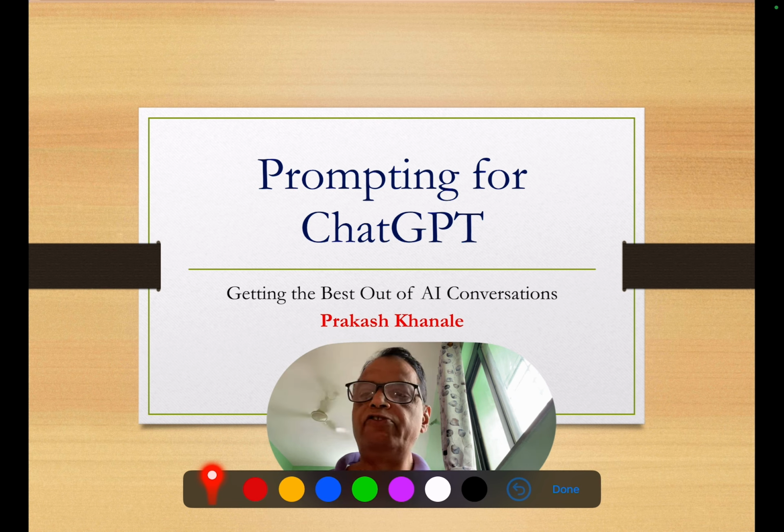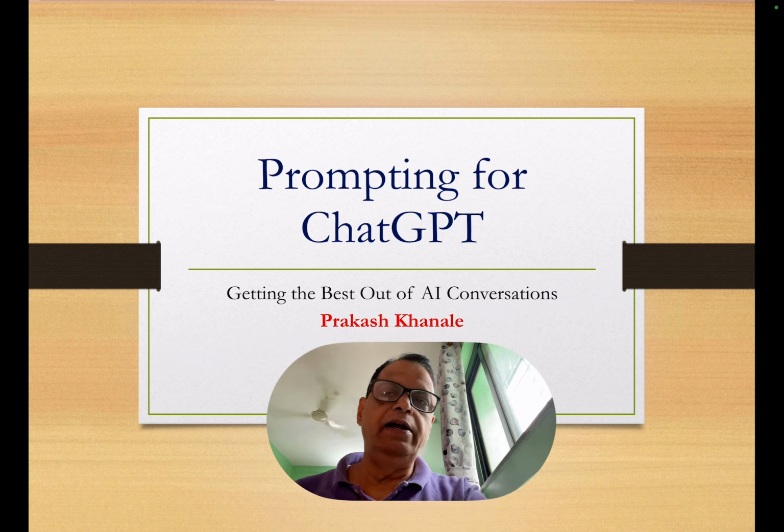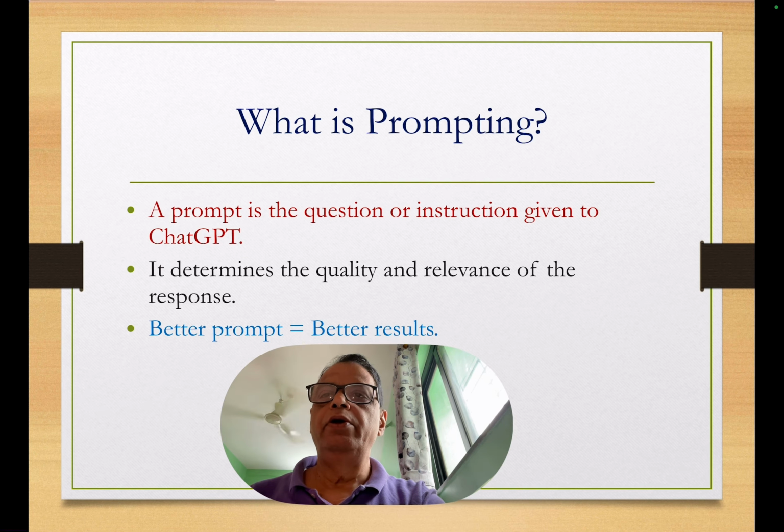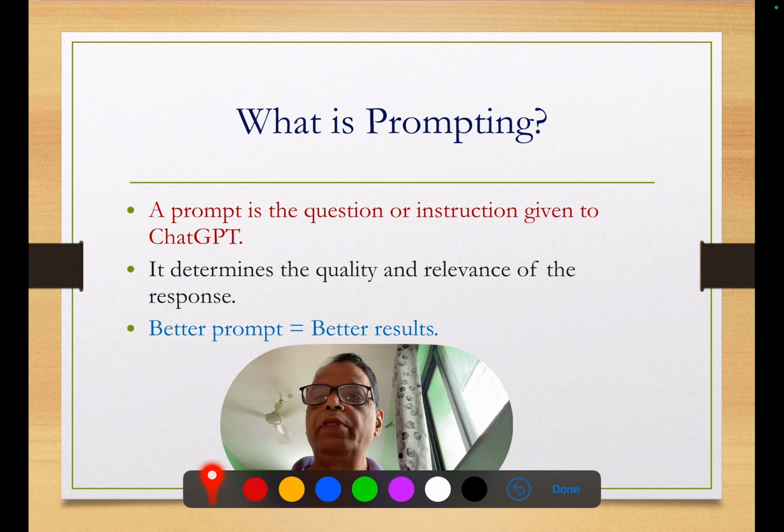So let us start the session and let us understand how to do a good prompting for the ChatGPT. Now let us first of all understand what we mean by prompting. Prompting is a question or an instruction that you give to the ChatGPT in order to obtain a certain solution. So it will determine the quality and relevance of the response. So prompting is very necessary and prompting should always be good. So if you have a good prompt, then you will get a good result.